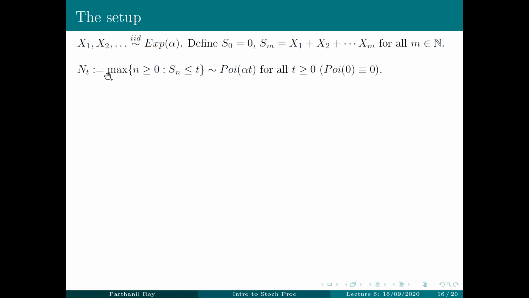And we proved that since these are IID exponential alpha, this follows a Poisson with parameter alpha times t, with the convention that when t is 0, this is Poisson 0, and Poisson 0 is the random variable 0 with probability 1. Okay? This is what we called a homogeneous Poisson process with rate alpha or intensity alpha.